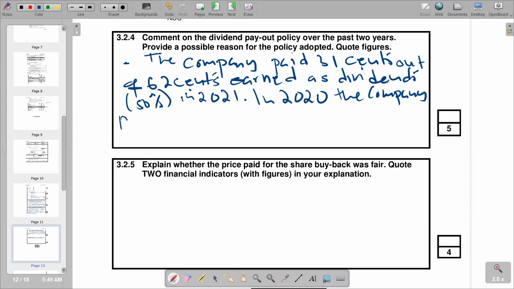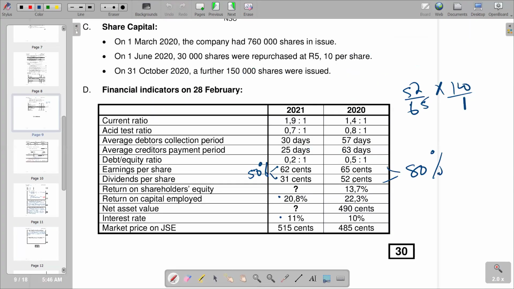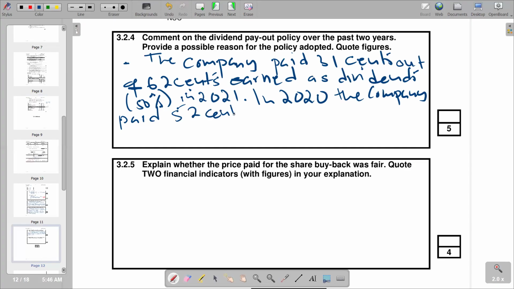And in 2020, of the calculation that we have, 52 out of 65 cents, in brackets, this is 80%. On commenting now, we are seeing that a greater proportion is being retained. Obviously, it is being retained for future expansion or future growth of the business. So a bigger proportion is being retained for future expansion.